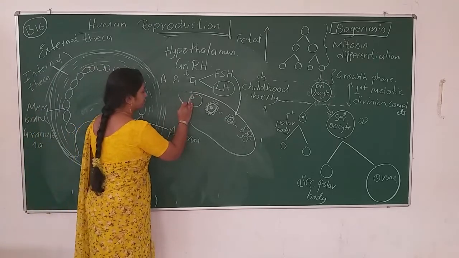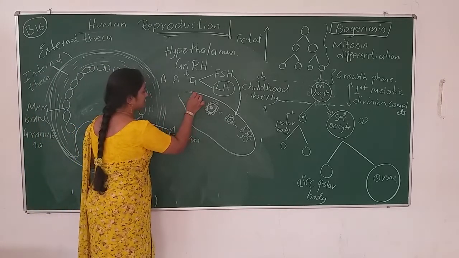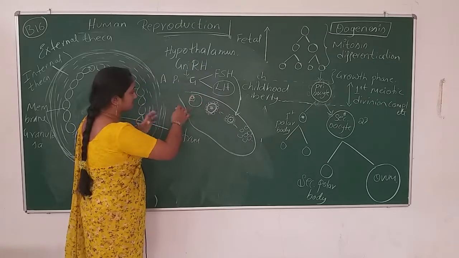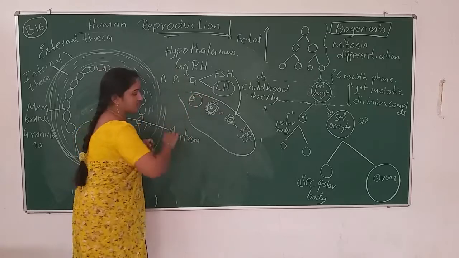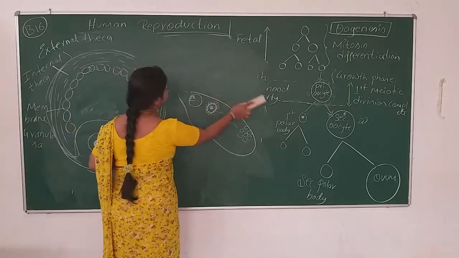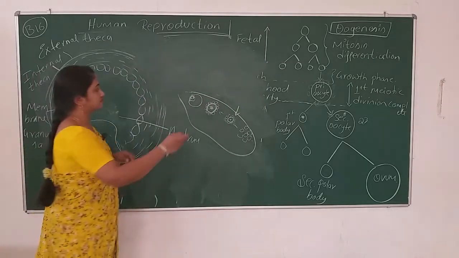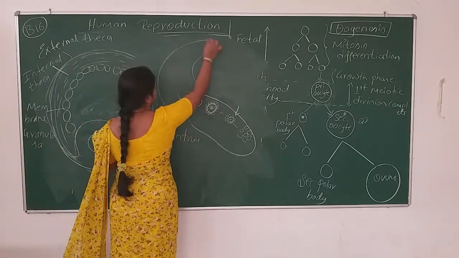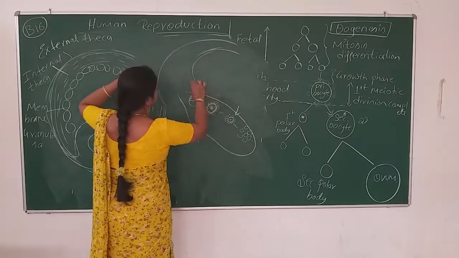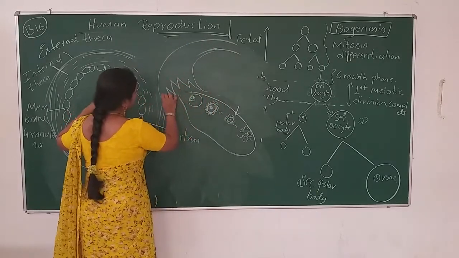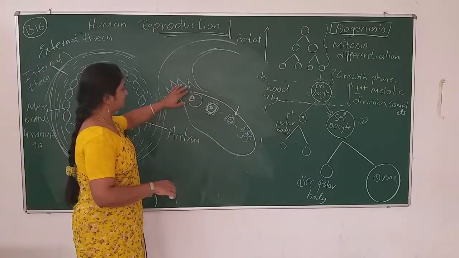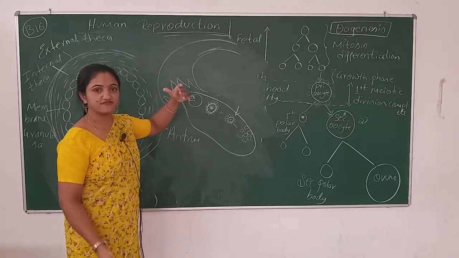The oocyte enters the funnel of the fallopian tube, which at the junction has finger-like projections known as fimbriae.